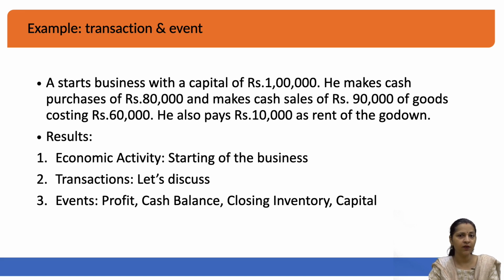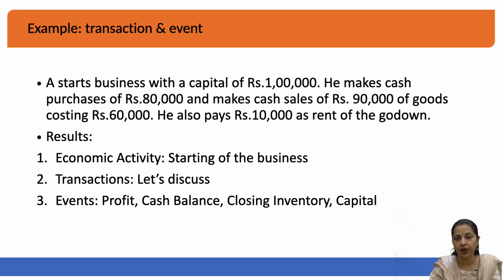So, the sales value of 90,000 will be the revenue of the company, and the cost of the goods, which is 60,000, as well as 10,000, which is the rent of the godown in this case, both will be subtracted from 90,000 to calculate the real profit in this transaction.